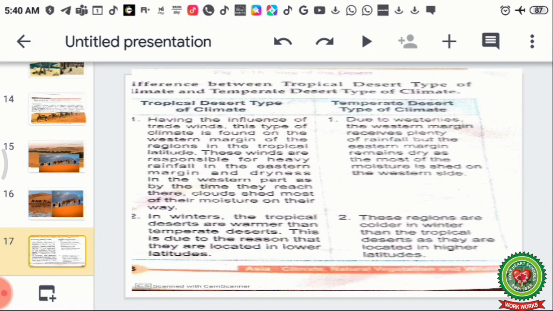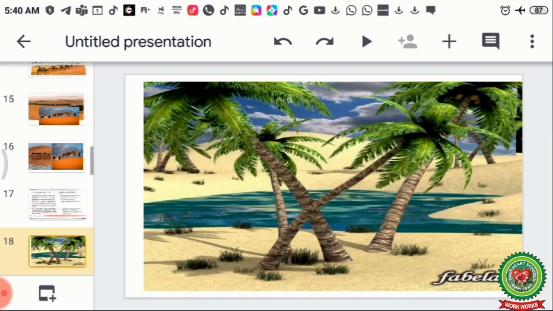Second point is these regions are colder in winter than tropical deserts because they are located on higher latitudes. As they are located on higher latitudes, they are colder than the tropical desert. These are two important factors which make the difference between the tropical and the temperate climate.